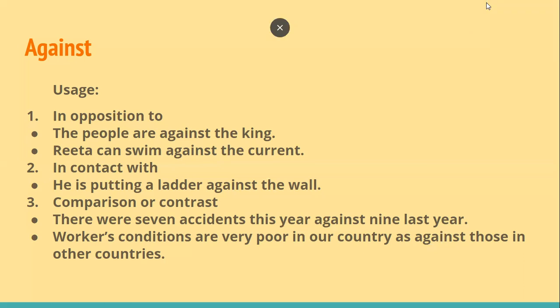Workers' conditions are very poor in our country as against those in other countries. So we are comparing the condition of labor in our country and in other countries. So we are using against to make this comparison.